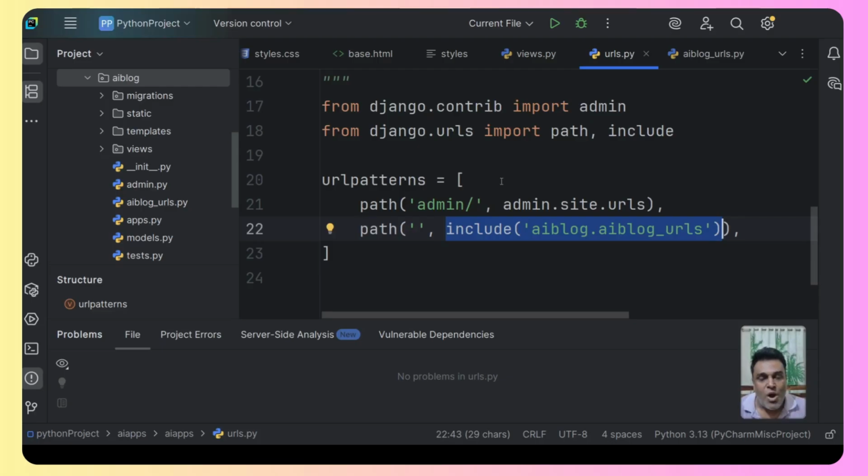Okay. Now comes the next part. Almost everything has been done. So now what we need to do is check if anything is left. Otherwise, we need to test whether this is working or not.